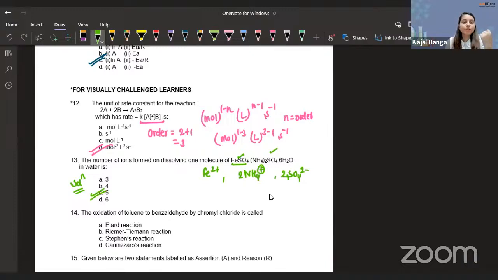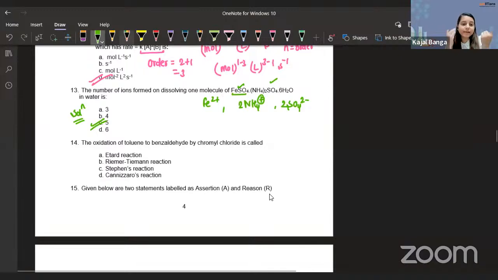Good. Let's move on to the next question. Again organic, guys, your AKC question: aldehyde, ketone, carboxylic acid. Name reaction: the oxidation of toluene to benzaldehyde by chromyl chloride, that is your CrO2Cl2. Guys, these preparation reactions should be on your fingertips, for sure. Without looking at any other option, we know it is an Etard reaction. Toluene to benzaldehyde, Etard reaction it is.